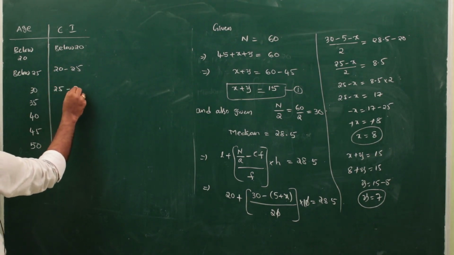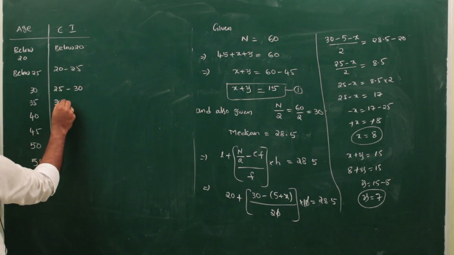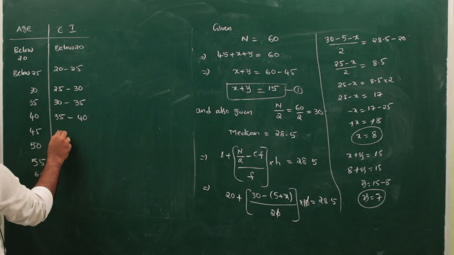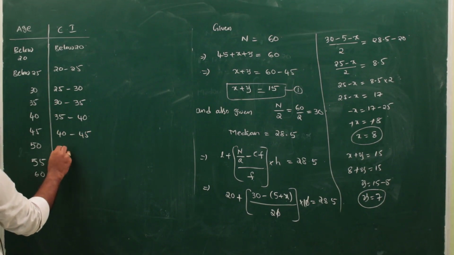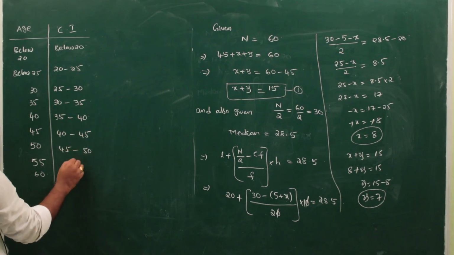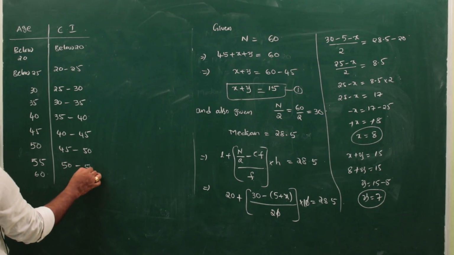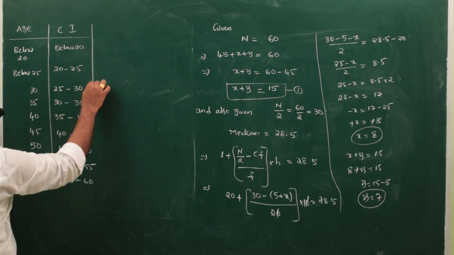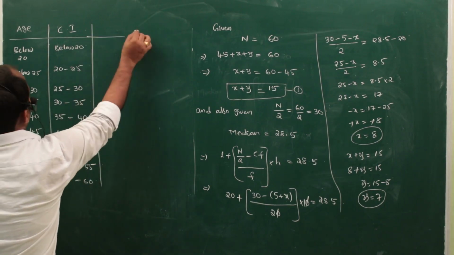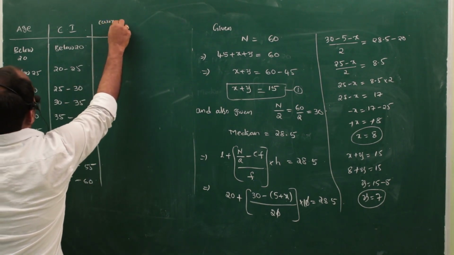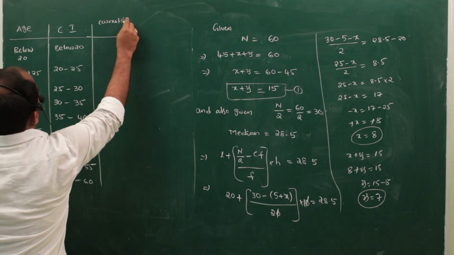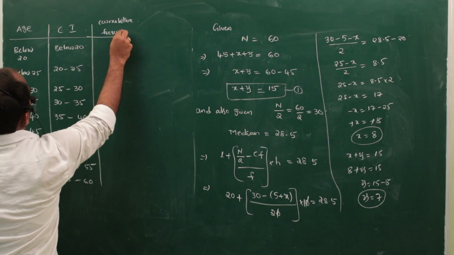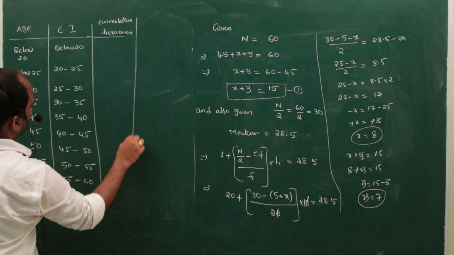Next one 25 to 30. 30 to 35. 35 to 40. 40 to 45. 45 to 50. 50 to 55. 55 to 60. These are the class intervals. And the values given in the question are called cumulative frequencies.